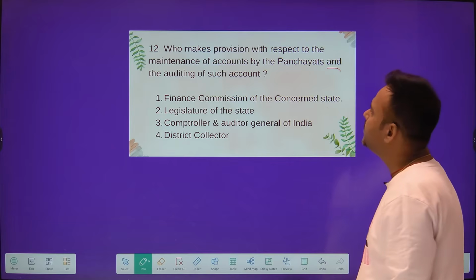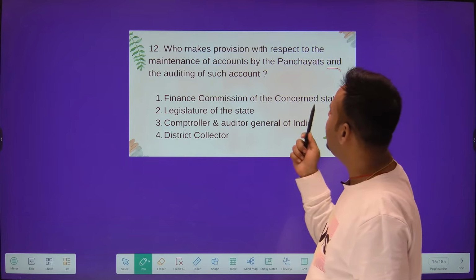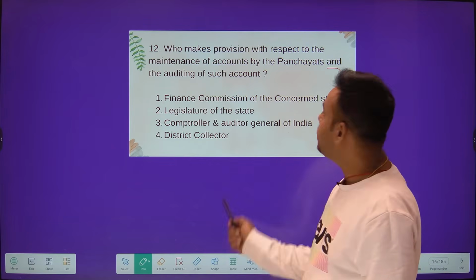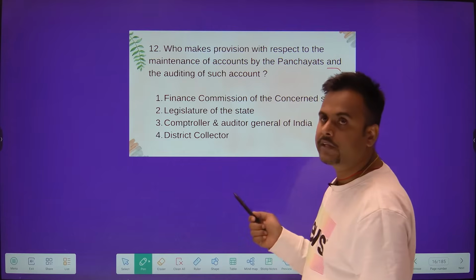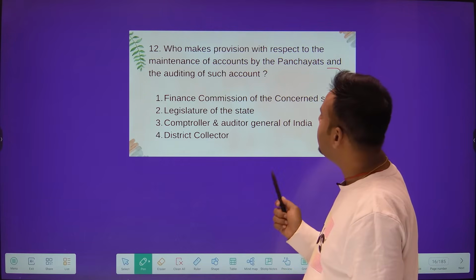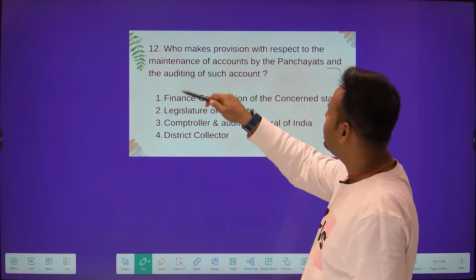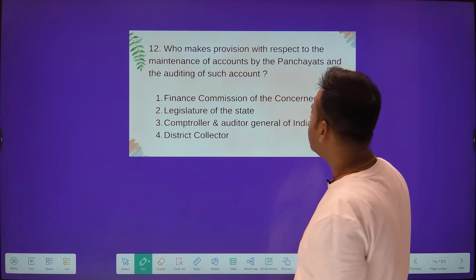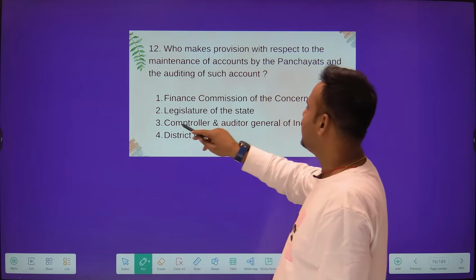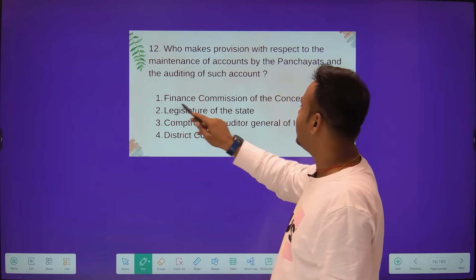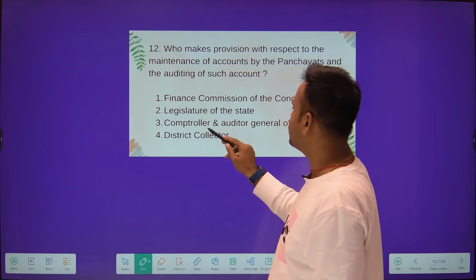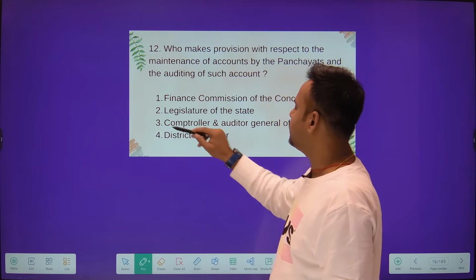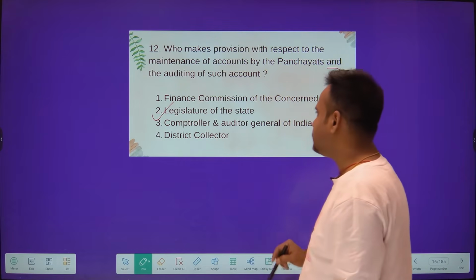The question is very easy. It is written: the maintenance of accounts of panchayats and the auditing of such accounts is done by whom? That means which body has the provisions with respect to the maintenance of accounts of panchayats and the auditing of such accounts. Options: A, Finance Commission of the concerned state; Legislature; Comptroller and Auditor General; and District Collector. Your answer is Legislature of the state.